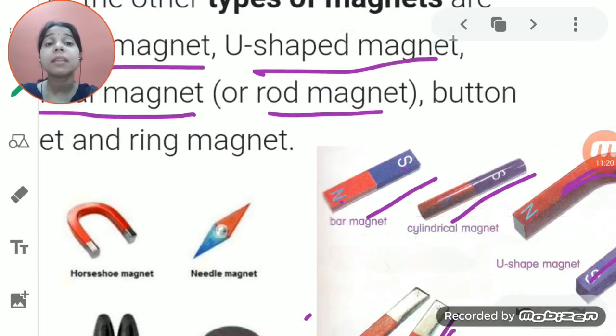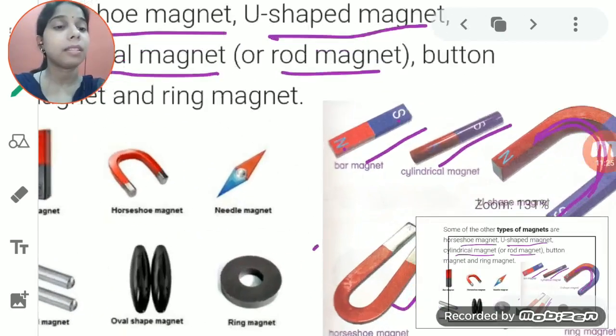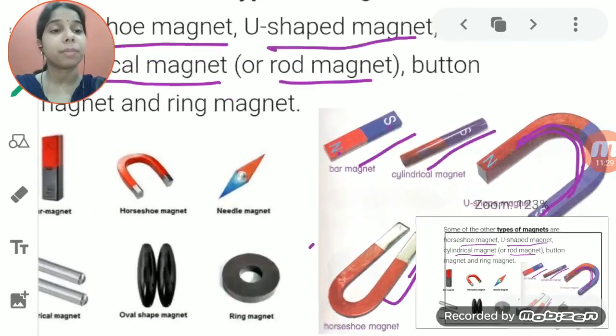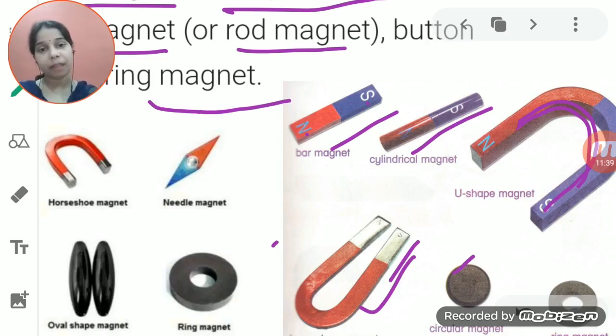Then if it is a button shape, you can see here, this is circular, the button shape. Let me show you. This is the button shape or the circular. Then it may be a ring shaped magnet. You can see here, student, this is a ring magnet. A ring magnet can be a horseshoe, it can be cylindrical, it can be a bar magnet or rod magnet, or it can be a needle magnet.